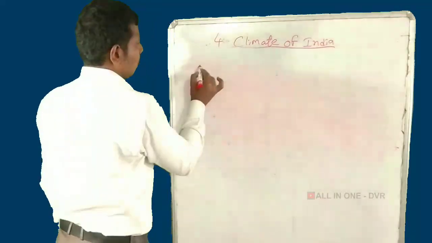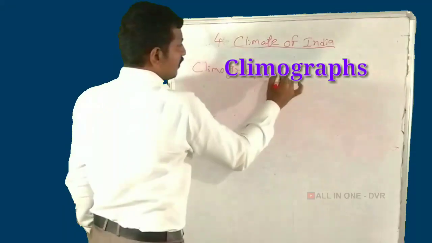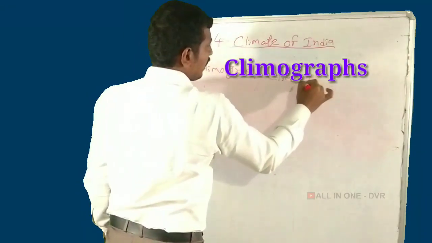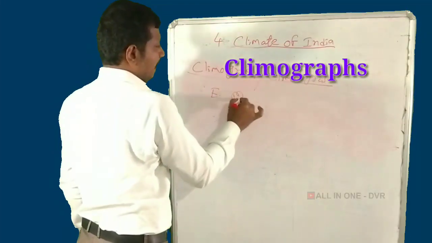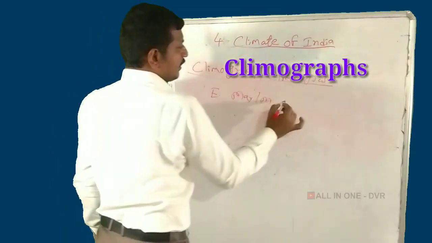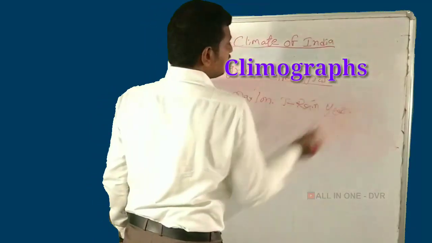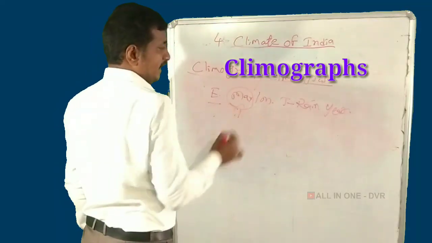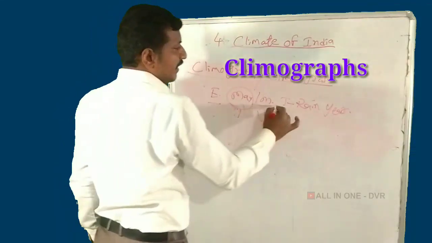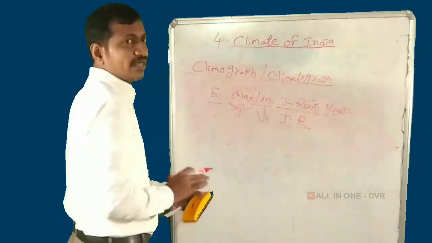And next, climograph or climatograph. A graph that explains the maximum and minimum temperature and rainfall for the year is called the climograph or climatograph. Maximum is high and minimum is low.